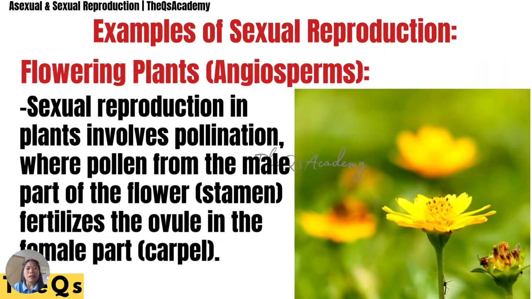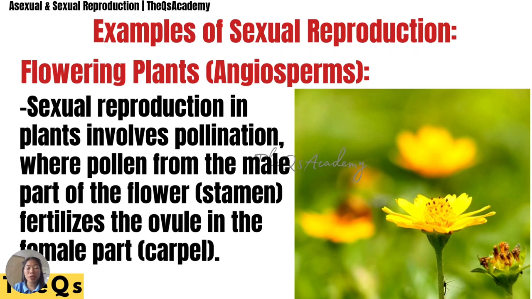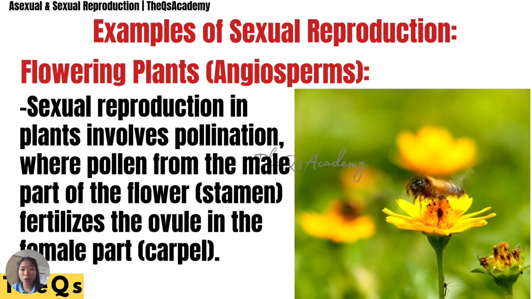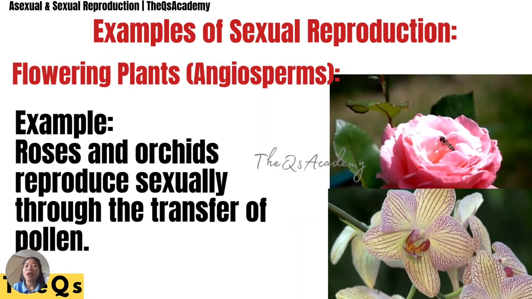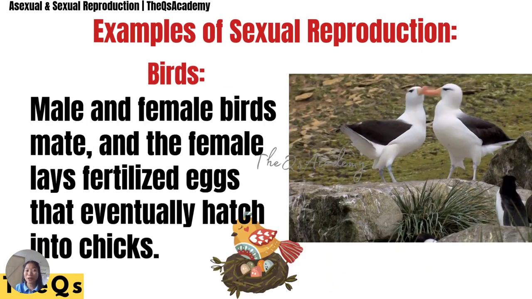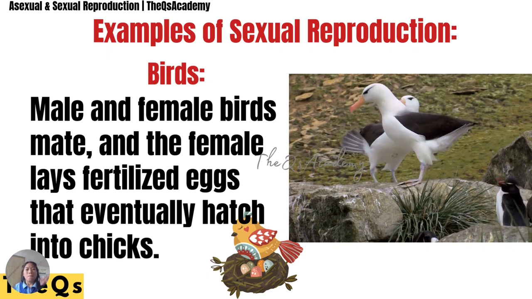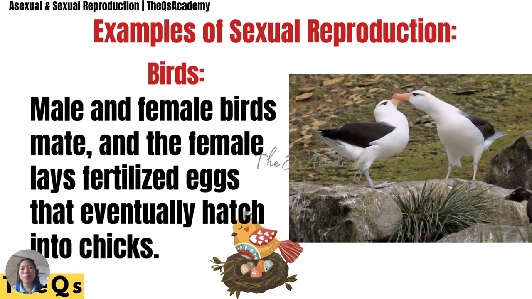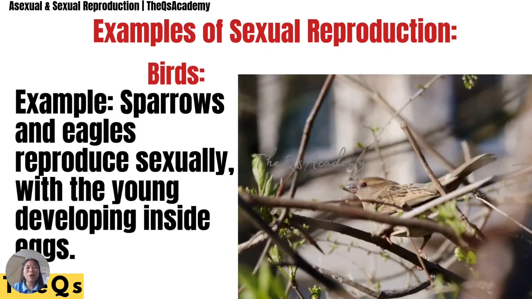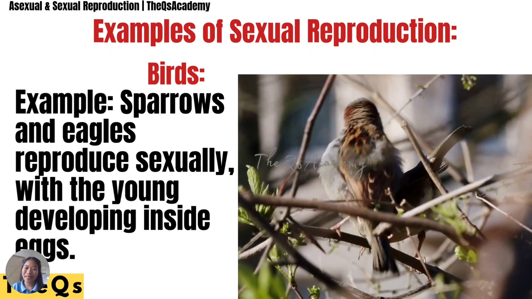Flowering plants: sexual reproduction in plants involves pollination, where pollen from the male part of the flower, the stamen, fertilizes the ovule in the female part, or the carpel. Roses and orchids reproduce sexually through the transfer of pollen. Birds also undergo sexual reproduction, male bird and female bird. Sparrows and eagles reproduce sexually with the young developing inside eggs.